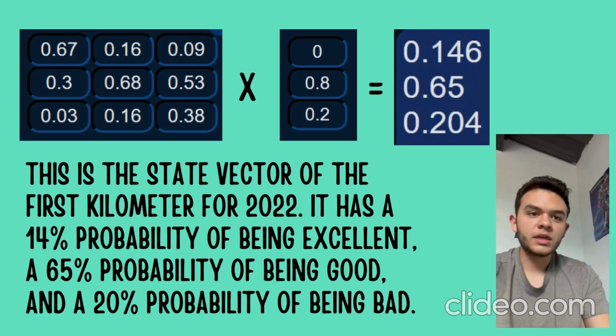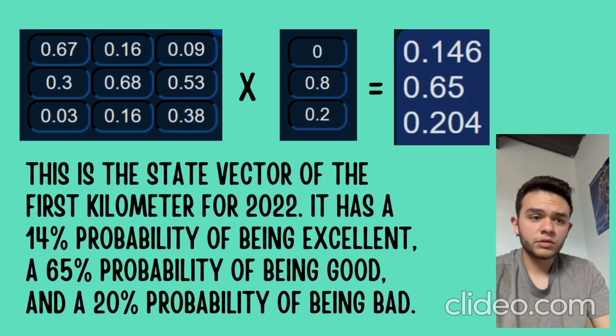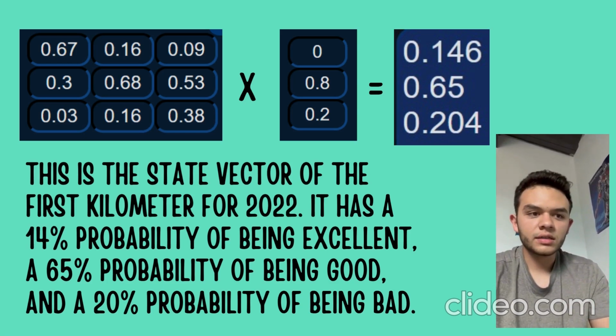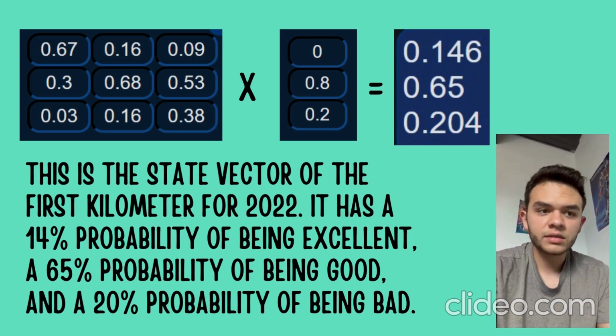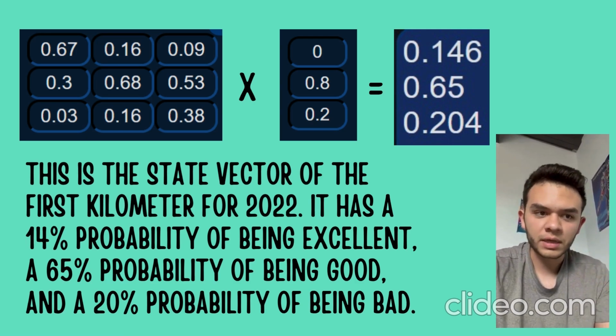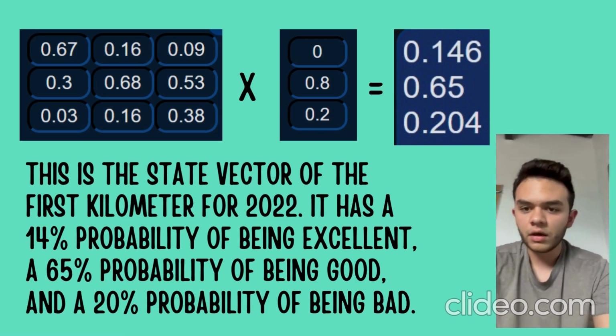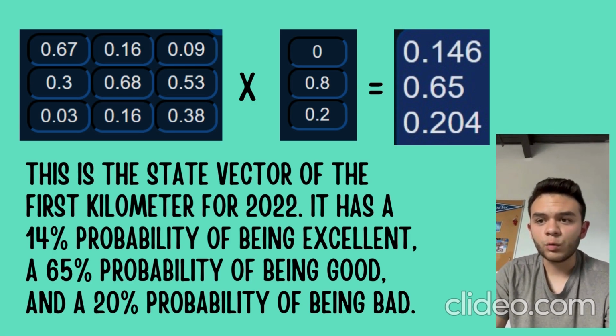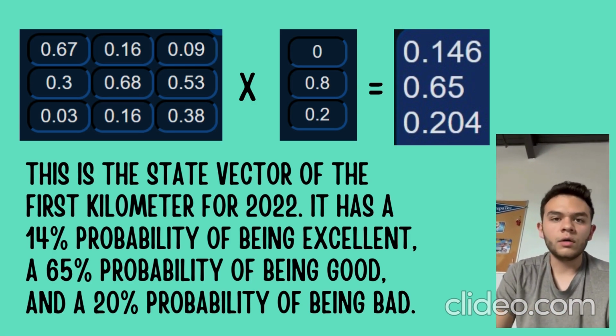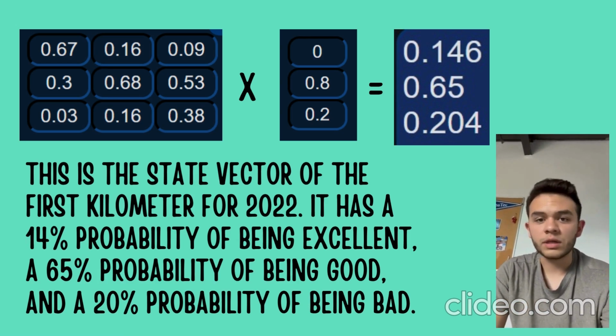So for the state vector of the first kilometer for 2022, we can appreciate that it has a 14% probability of being excellent, a 65% probability of being good or acceptable, and a 20% probability of being bad. This is actually a tendency that we can observe in all kilometers, no matter if it is for 2022 or 2025.